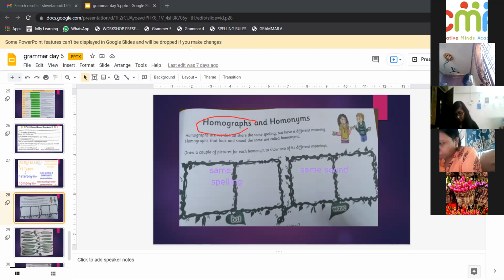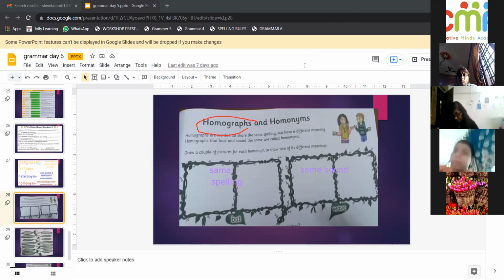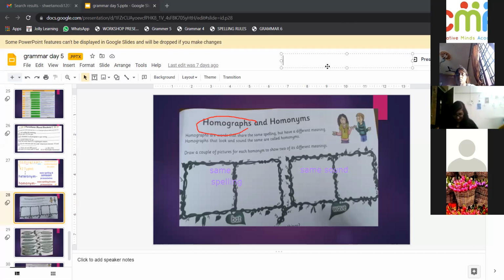Okay, good. Yes. So a bat is flying, a dark gray color.